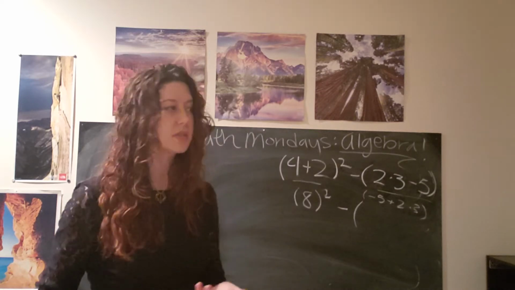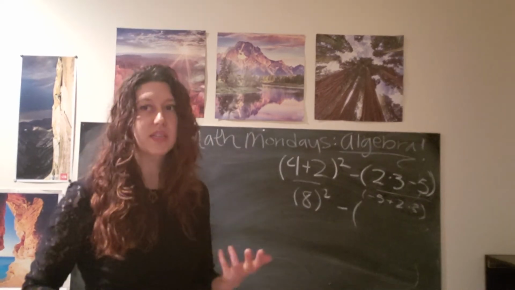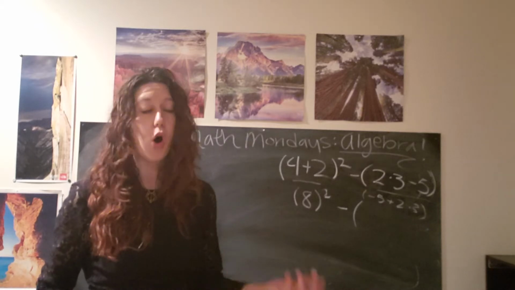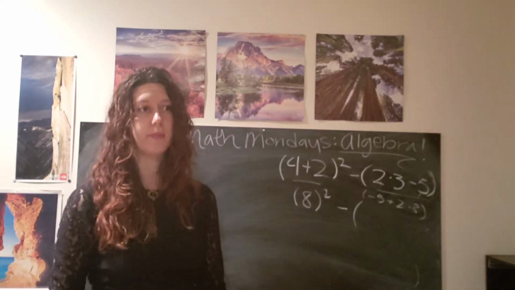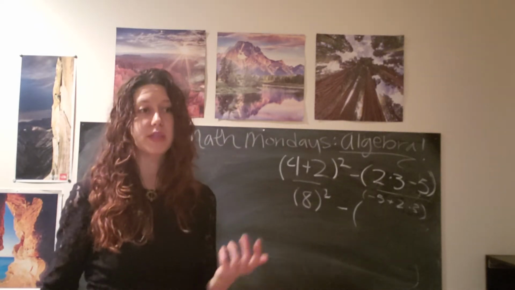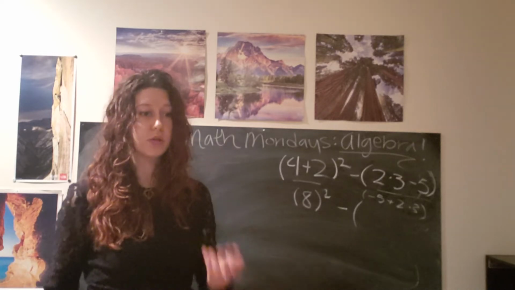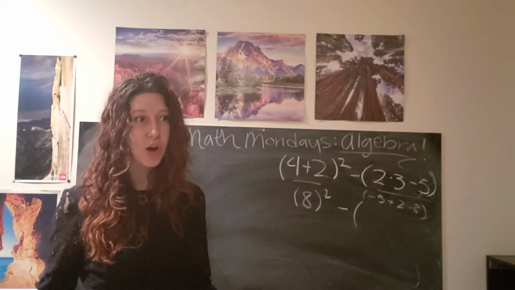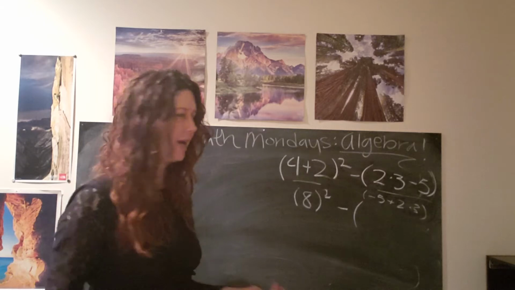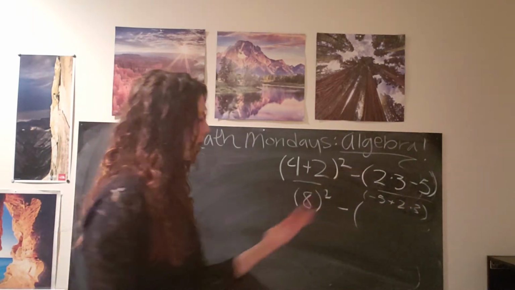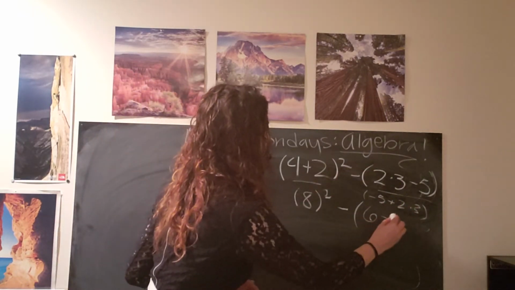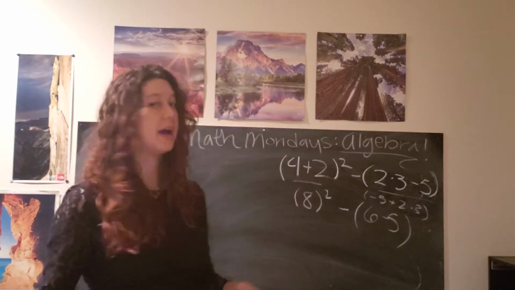And that is really important because it allows us to make sure that we get the same answer as everybody else. That's really what these fundamental rules of mathematics are all about. It's communication, and it's making sure that we follow the same steps so that we get the same results. Because otherwise it makes it hard to talk about our math, right? Okay, so 2 times 3 is 6. So we would do 6 minus 5.